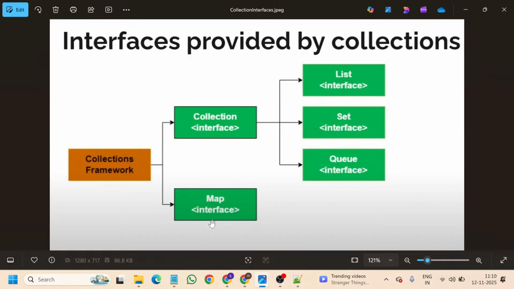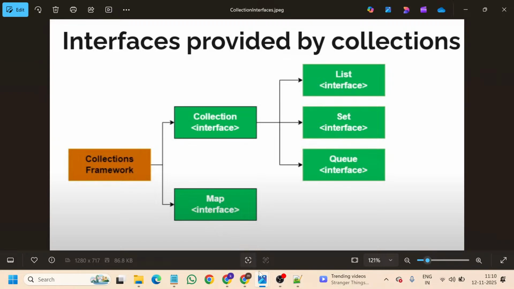Okay, if you are good enough with list, the first pillar that you have to learn in collections is list: vector, stack, array list, linked list. These are the classes, and of course I will show you that in the next slide. So first of all, try to understand this hierarchy. Interfaces provided by collections.